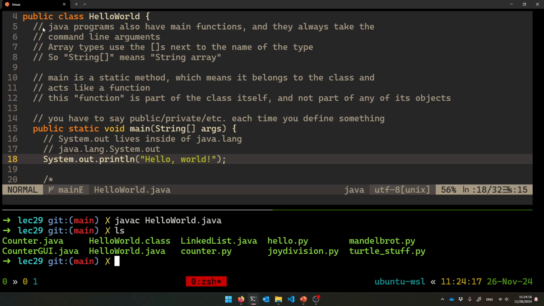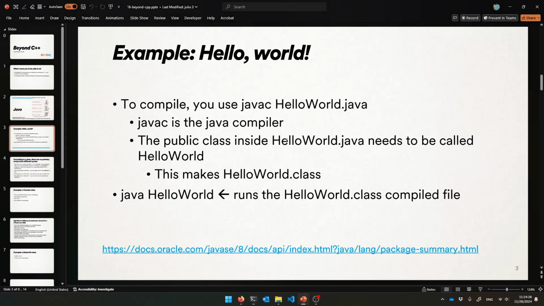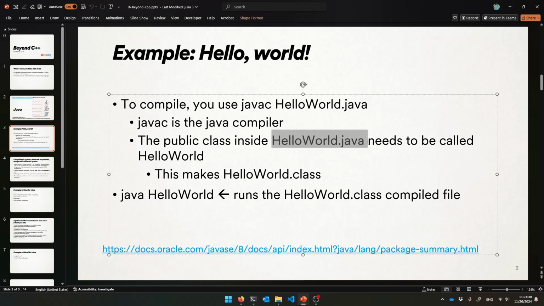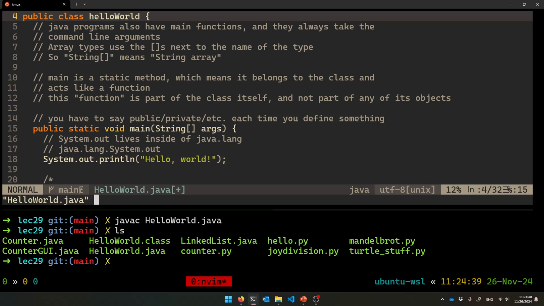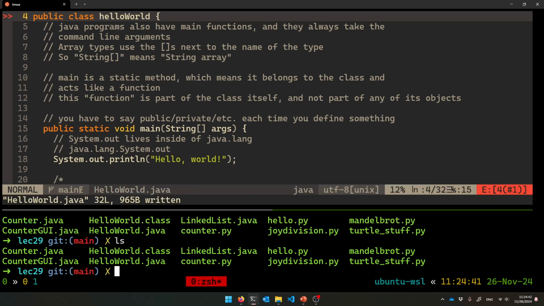Because everything is a class in Java. So that's the compiled form of this HelloWorld class. And Java really cares about the naming schemes here. If you're going to make a public class inside of a file called HelloWorld.java, it has to be called exactly the same name as the file so that you know where everything is in your Java files. That is required of you. So if I messed up even the capitalization, javac is going to complain.